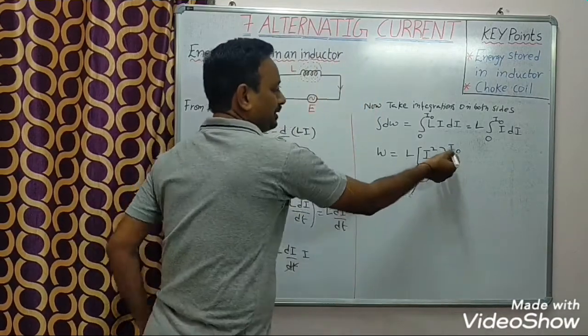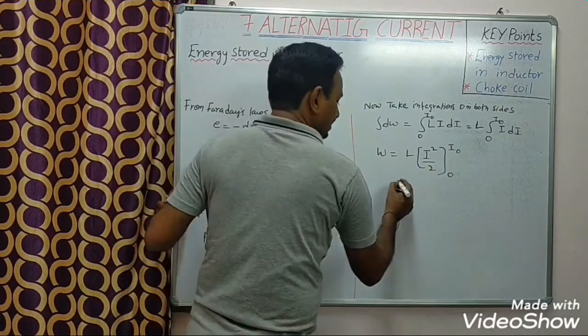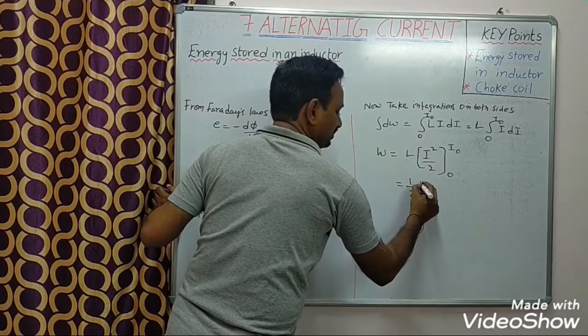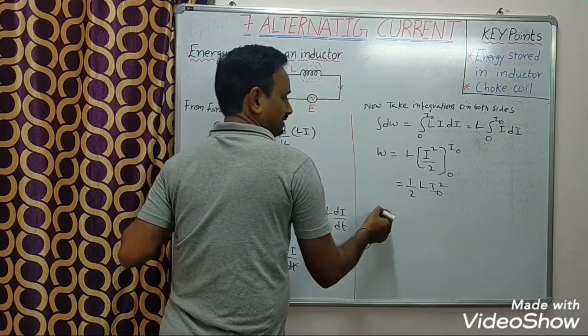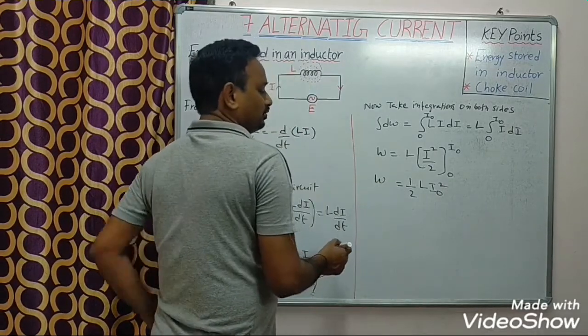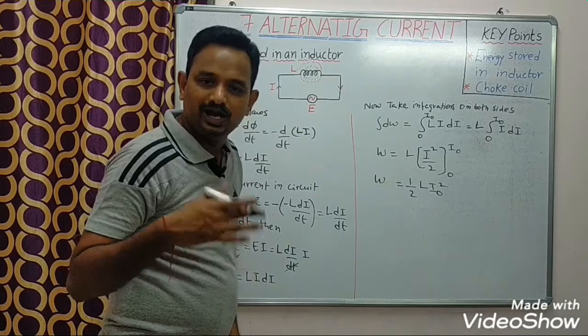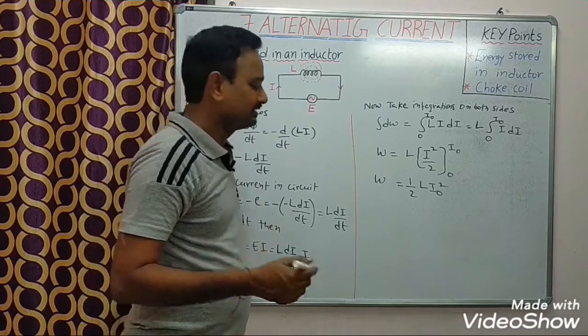If you substitute upper limit minus lower limit, we will get half into L into I naught square. So I got W equal to half into L into I naught square.